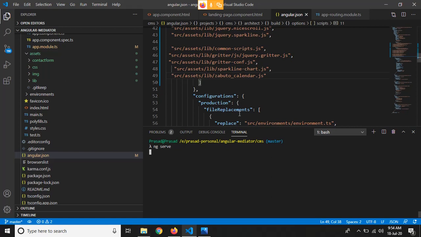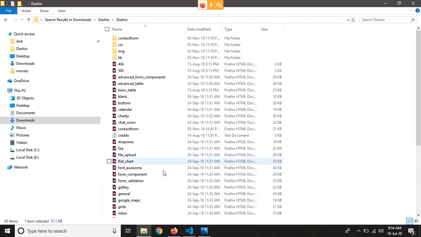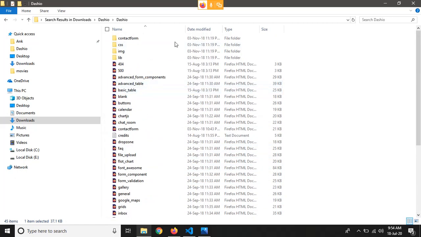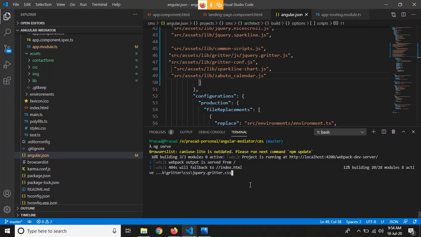If you are getting such errors, just check once in the template directory if you have left that thing there to be copied, and if not, just remove that path from the package.json or angular.json file. So this will be a quick fix for this.